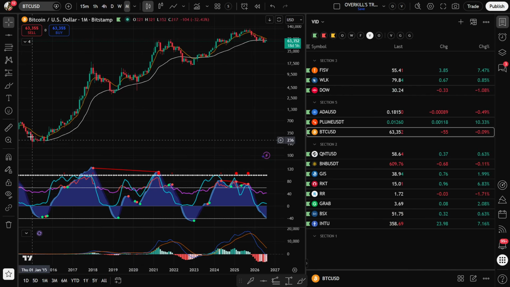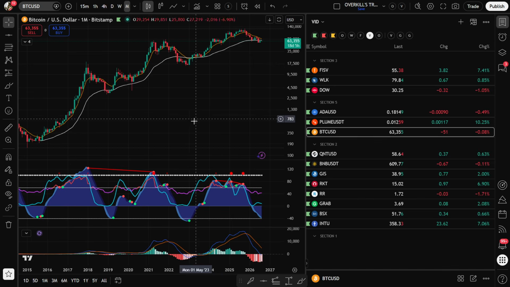But realistically, if we're looking at the data here, the last 11 years of data, when this wave has been down here, it's been a great time to buy. The majority of people are only going to be buying up here at the top when everyone's excited. No one wants to buy when things are bad, when everyone's quitting. Those are the times we need to dig in, the times we need to be accumulating the asset. When no one else wants it, when no one else is buying it, and everyone's selling it, calling it a scam, that is when we want to buy.